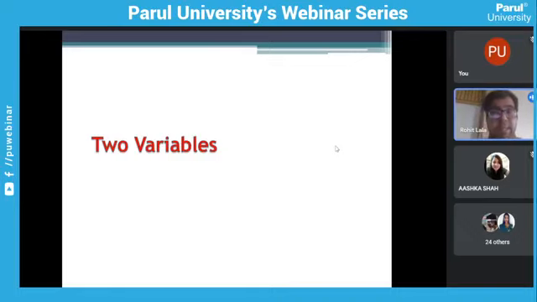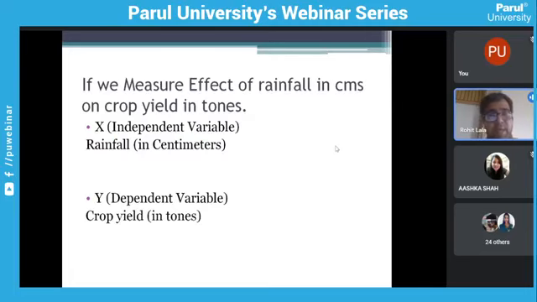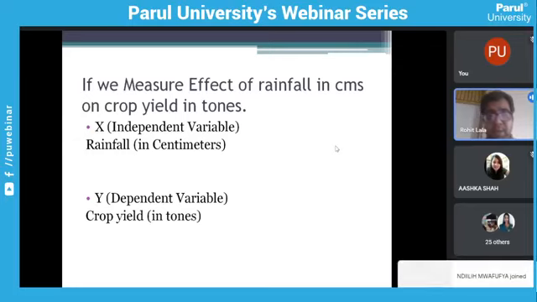It was an old school example. But yes, in this scenario, obviously rainfall is not in our control. It is affecting the other variable, that is crop yield. So always remember the independent variable would be the x variable, and the dependent variable, that would be the affected variable, would be represented by y.